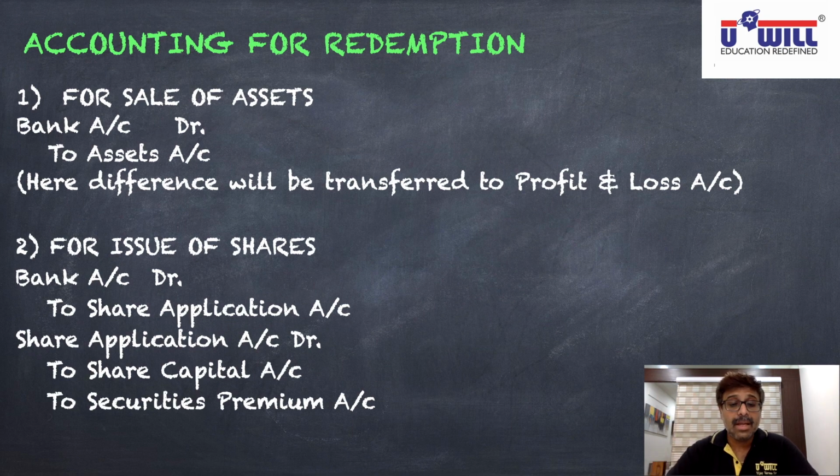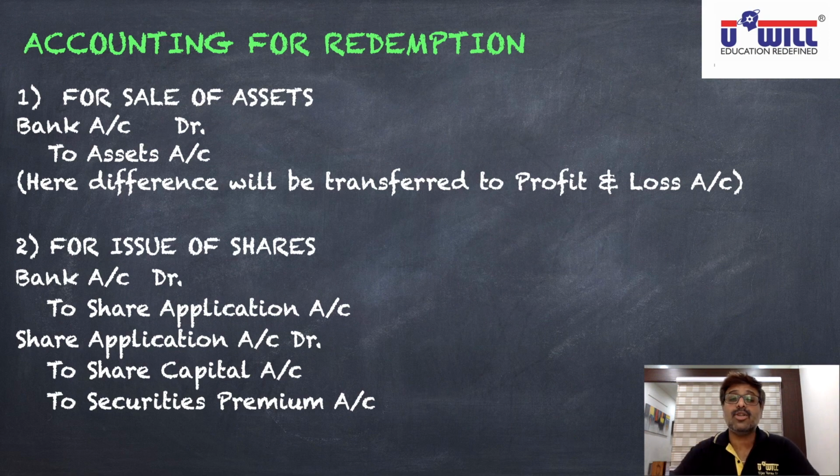Bank account debit to share application account, and share application account debit to share capital account and security premium account if the fresh issue of shares is made at premium. If at par, then simply share application to share capital.